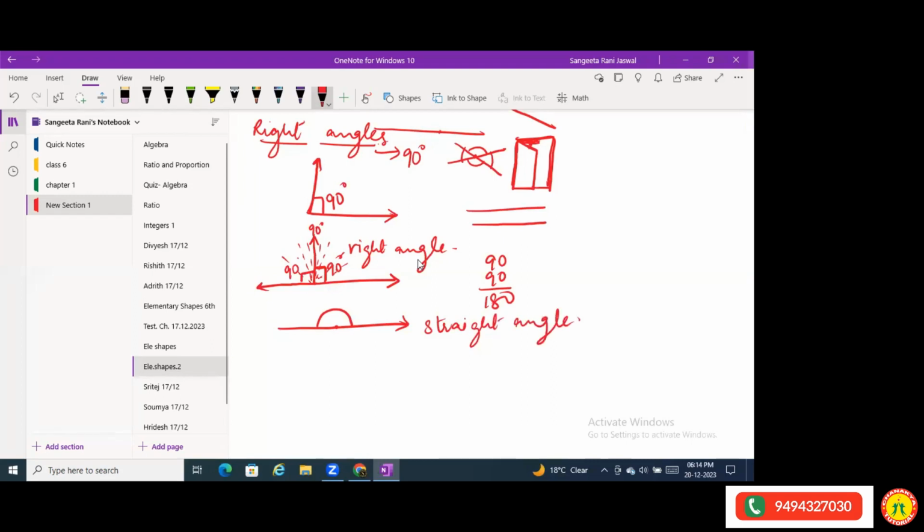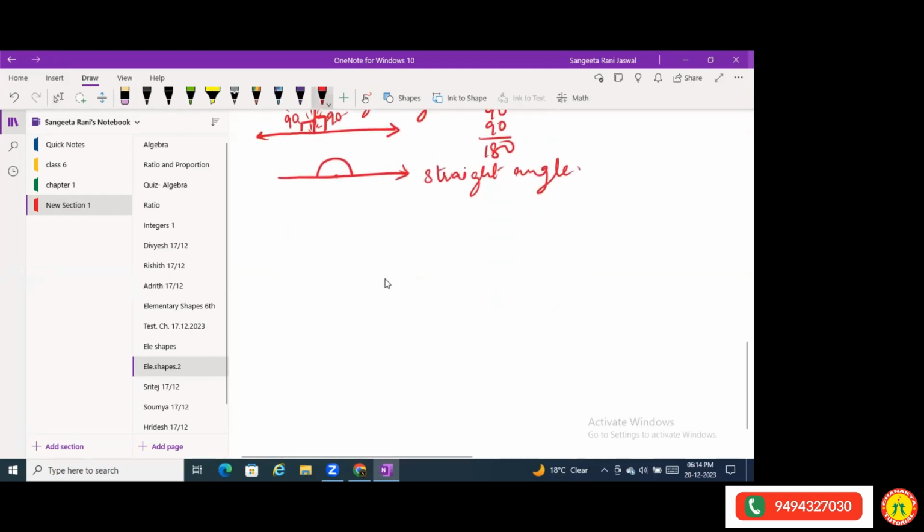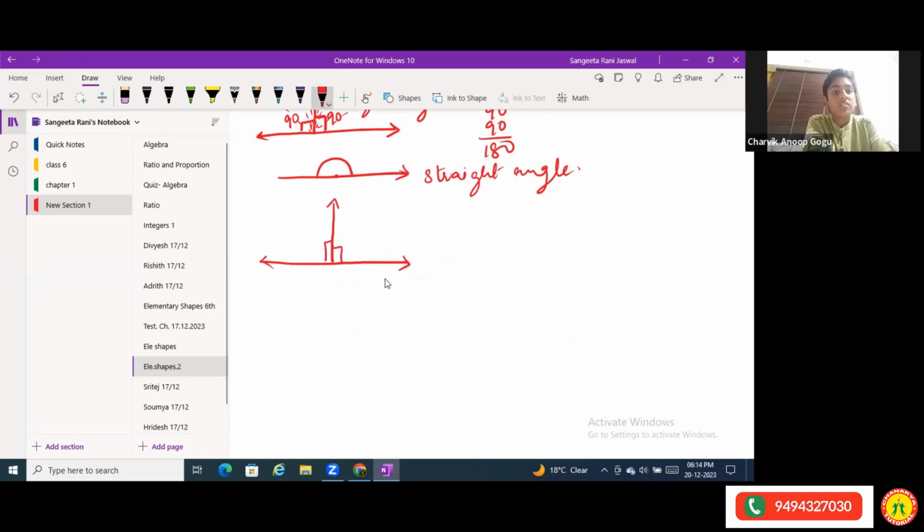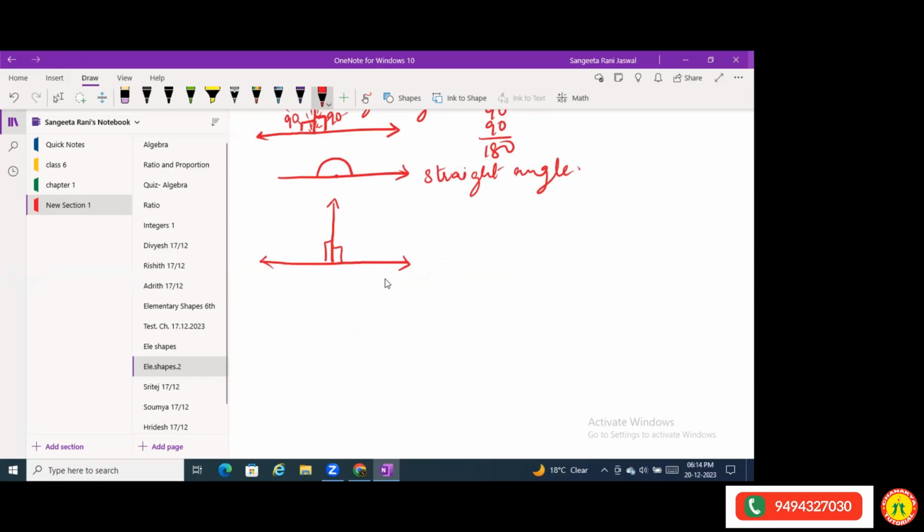Now I'll talk about the perpendicular bisector. Suppose this is the standing line, and on this base line I made a perpendicular. This much you have understood about perpendiculars. Now suppose this line is A, this is B, and the length AB is 8 centimeters.